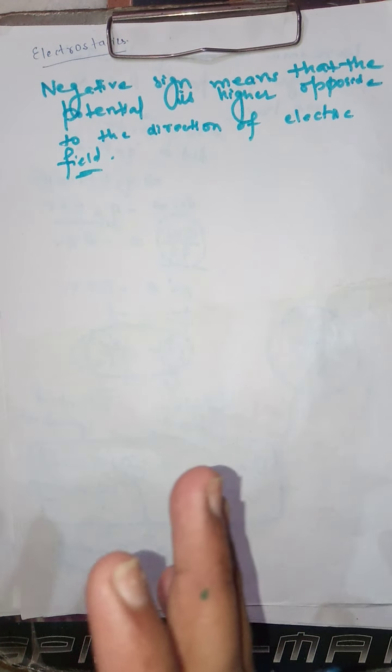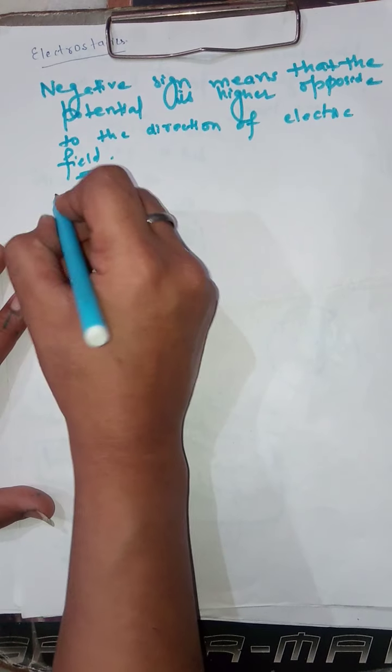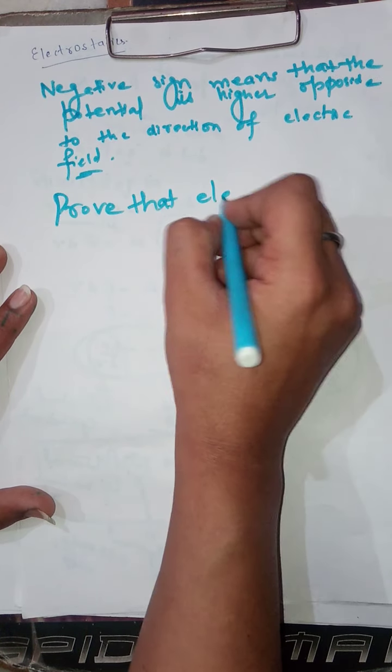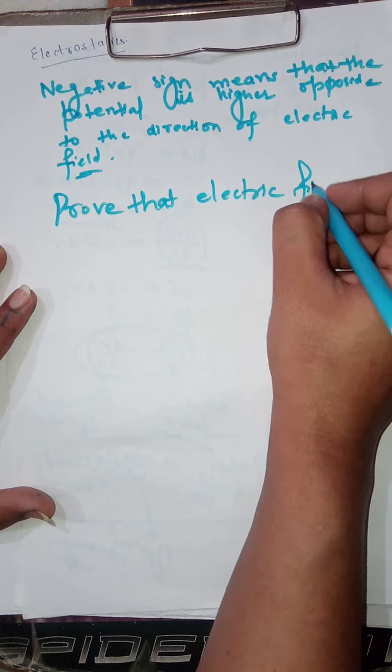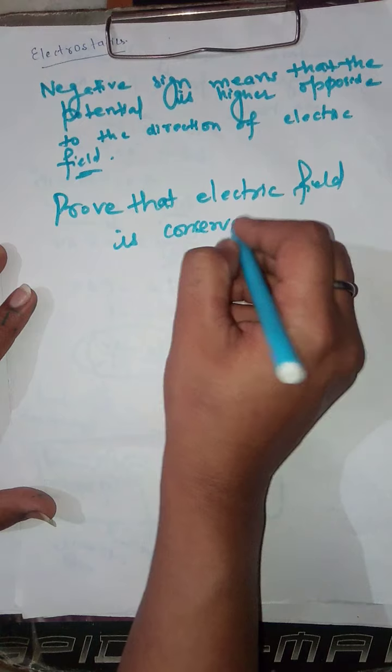This is the meaning of the lines which I have written over there, or the physical significance of negative sign in the expression of electric field is equal to minus of potential gradient. Therefore, the next question is proof that electric field is conservative.